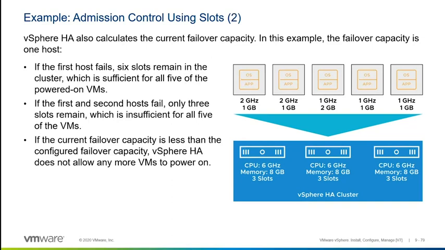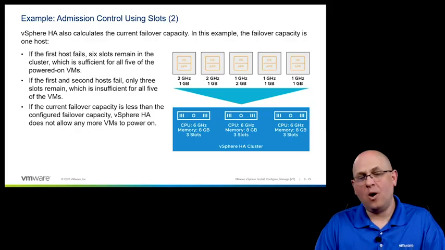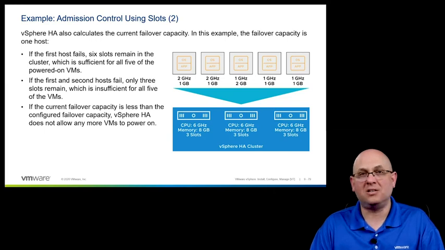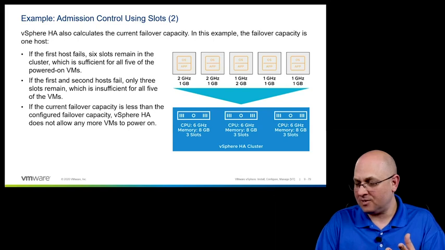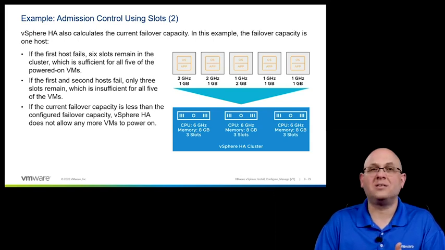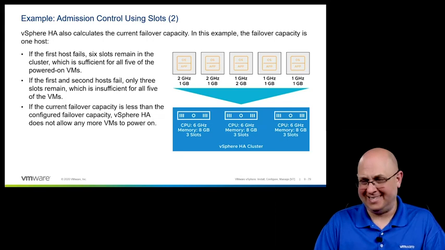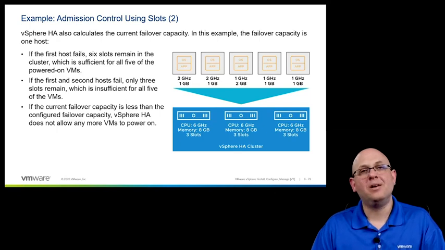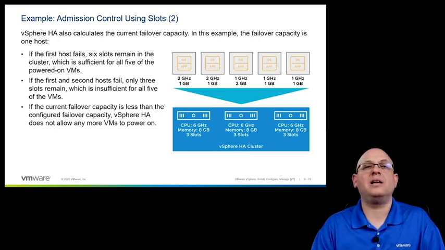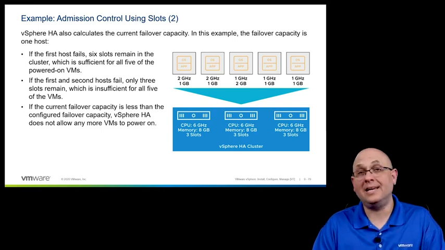Okay? I need to be able to set aside an entire host's worth of slots. That would only be 6 VMs I could run in the entire cluster. Now, that's kind of inefficient in this case, because we have 18 gigahertz for CPU, we have 24 gigs of RAM, and I'm only going to run 6 of these little VMs in the cluster. It would seem that this method of calculating the failover capacity for the hosts is a little bit inefficient. And honestly, it's true.